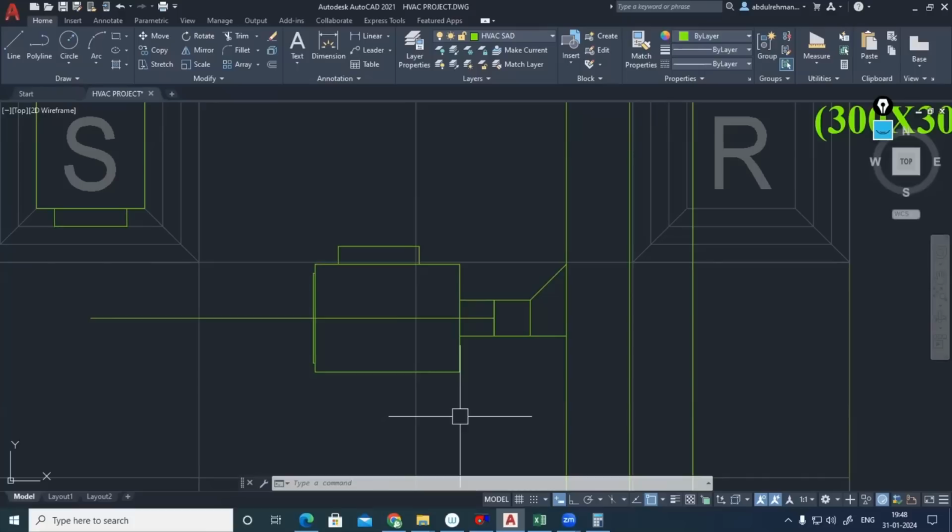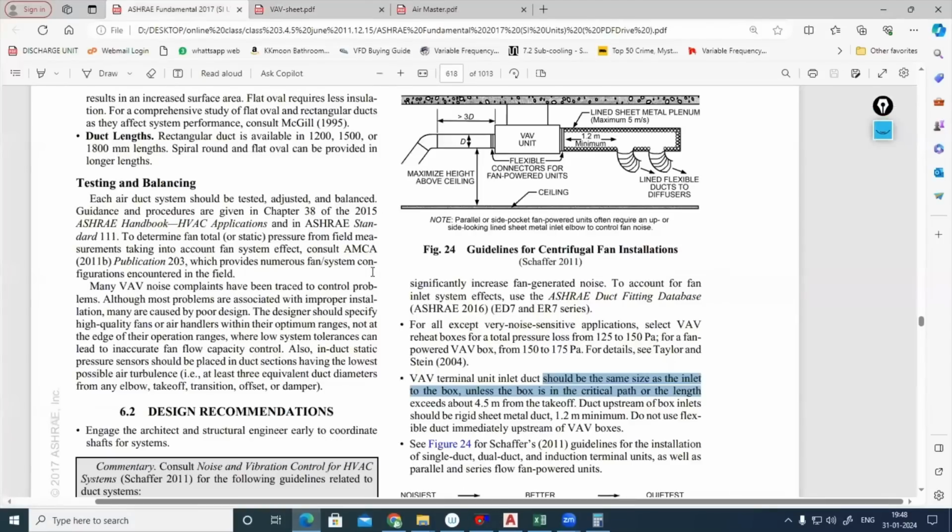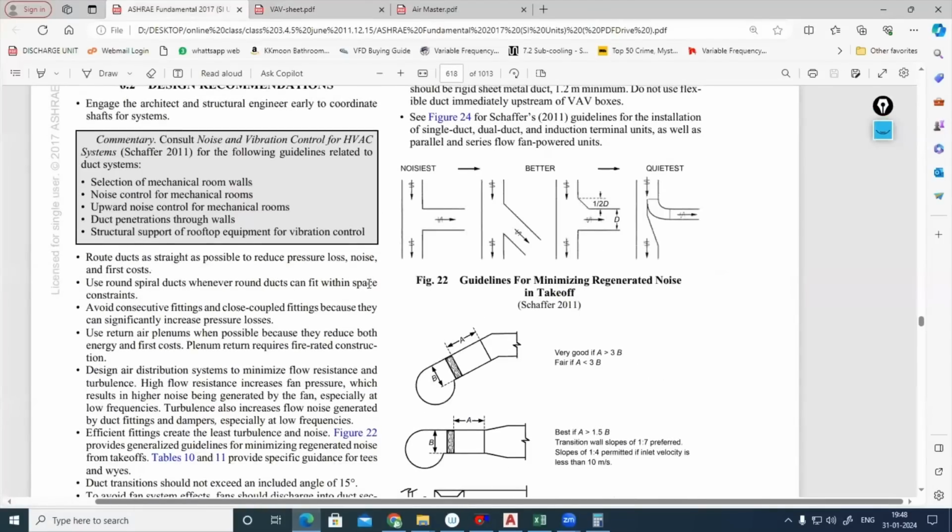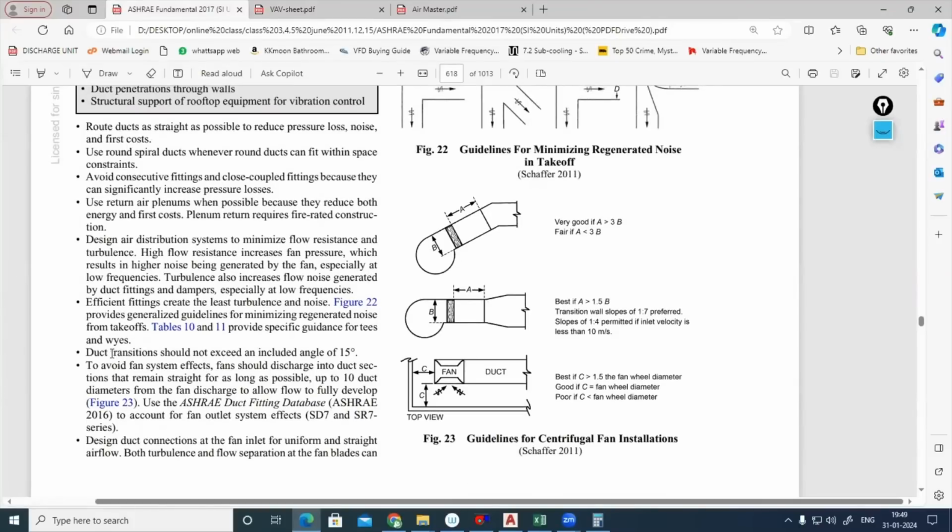So definitely from square to round, we need a transition piece. As per DW 144, we have to provide a taper there. The taper angle should be maximum 22.5 degree or less. But if you go to ASHRAE Fundamentals, they're recommending the duct transition should not exceed an included angle of 15 degree.